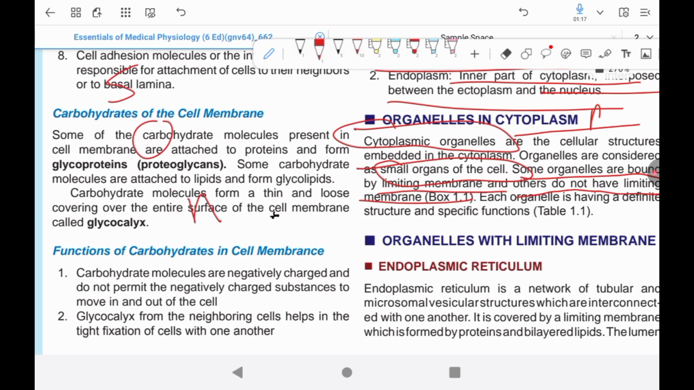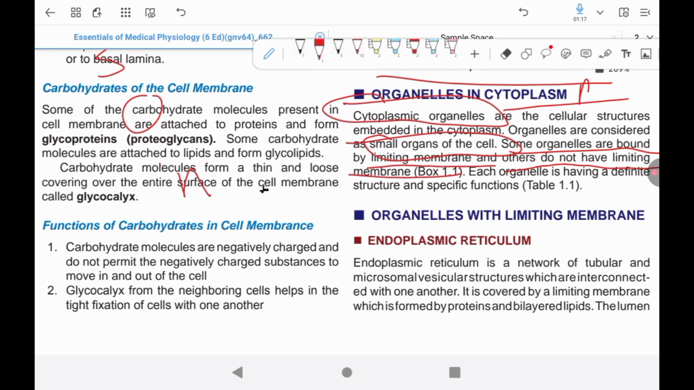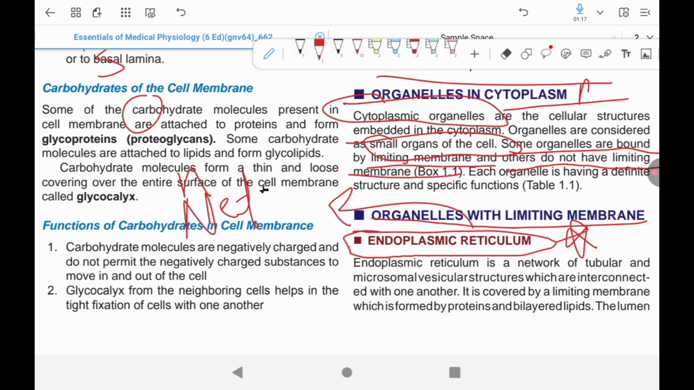Let's say this is a cell, and inside the cell this is the cytoplasm. In this cytoplasm there is a liquid portion, and that liquid portion is called cytosol. In this cytoplasm there is also the presence of organelles. That organelle plus the cytosol together we call cytoplasm.